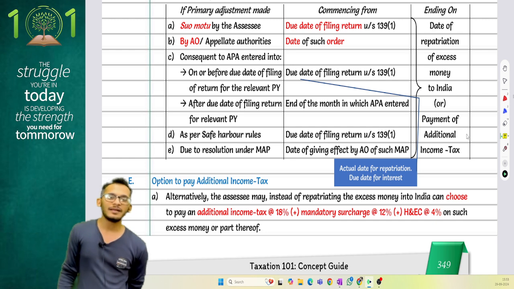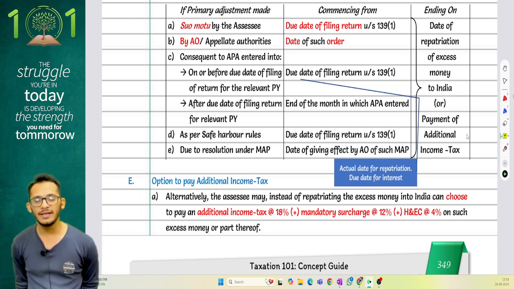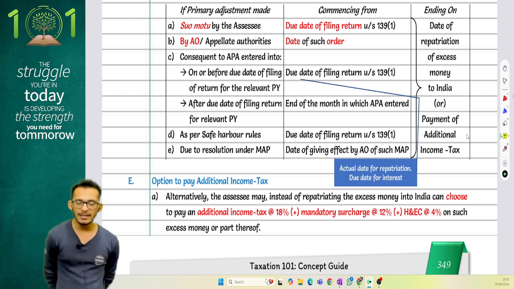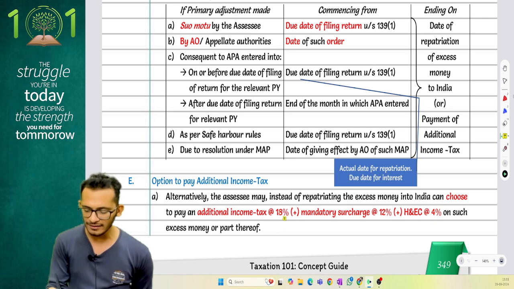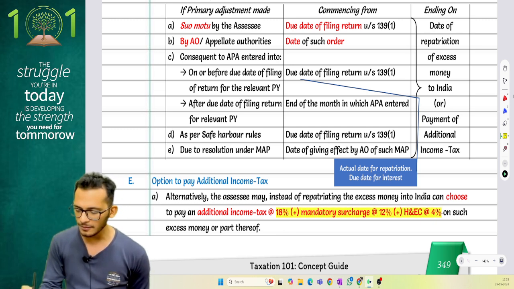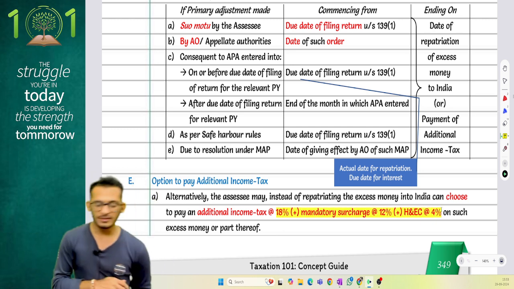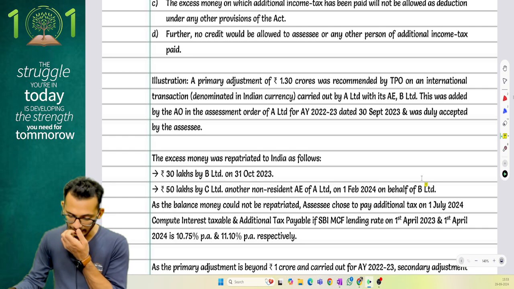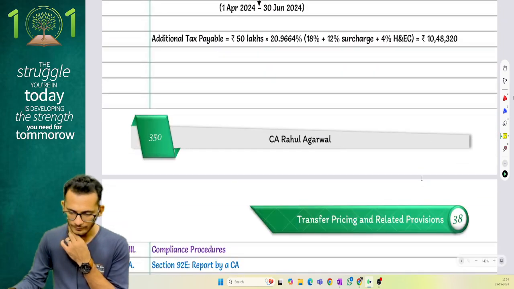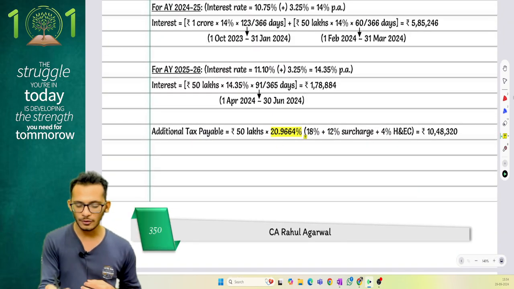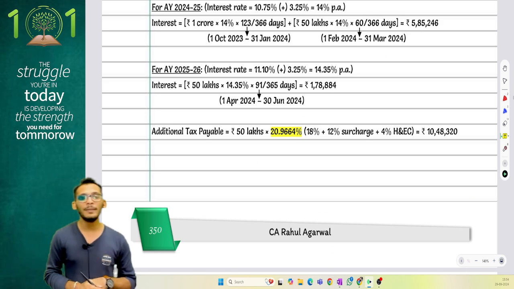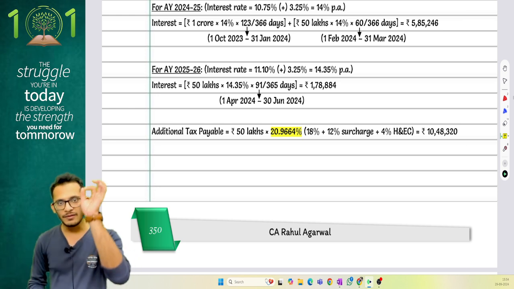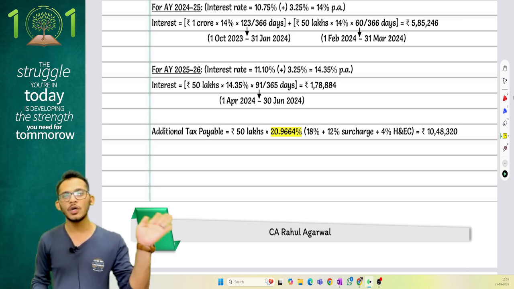Where they came and said that if you do not want to get back the money from the AEs, in that case, whatever is the excess money which you have, you can for once pay a flat rate tax of 18% plus a 12% surcharge plus a 4% cess, which is 20.396, I think. Yes, it will be 20.9664. If you make that much payment to me back, as a one-time payment, I will choose to not tax anything further.